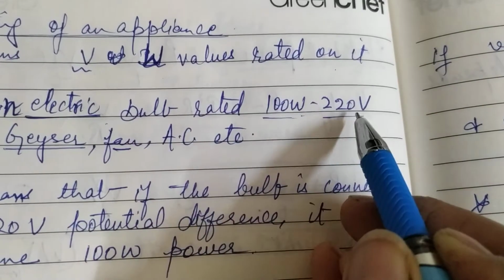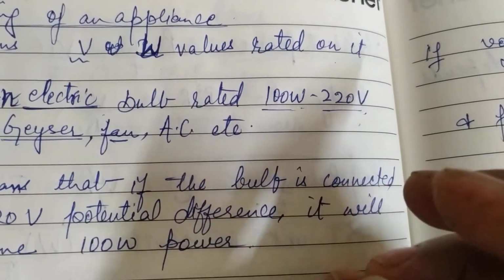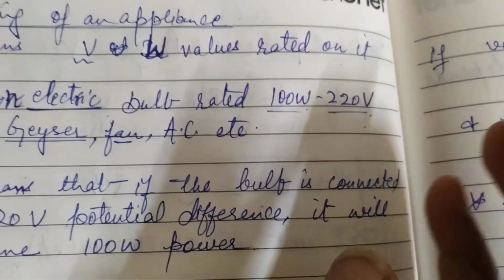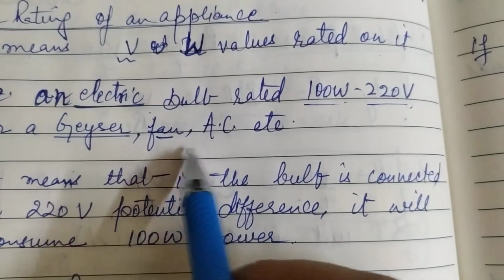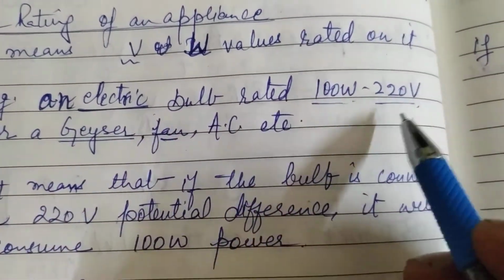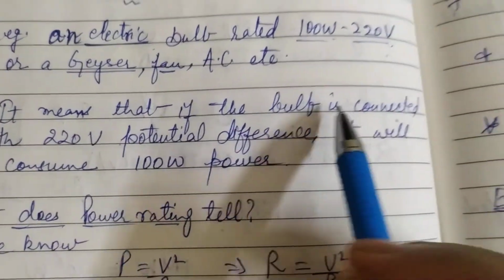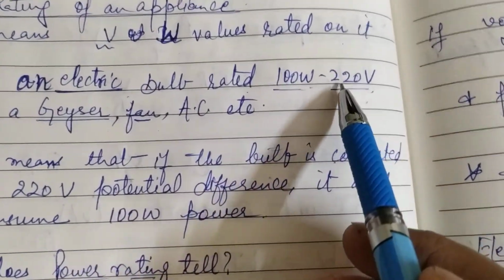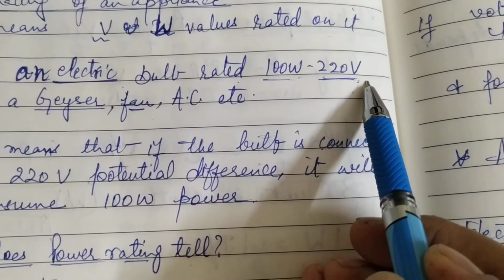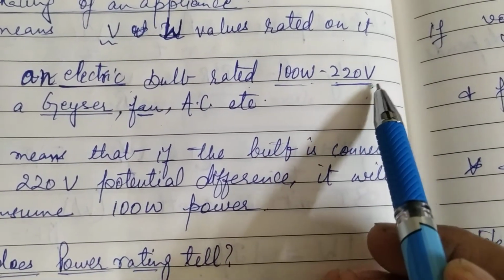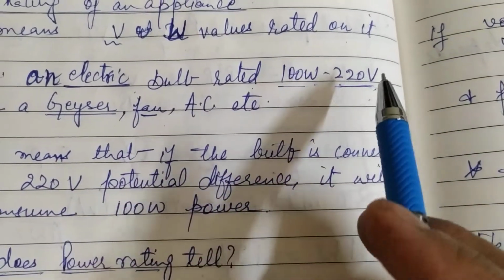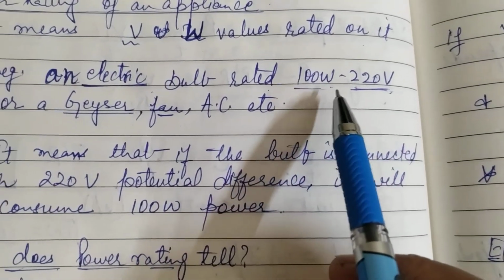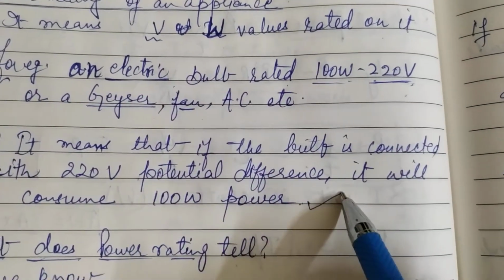These W and V values are always written for every big or small electrical appliance, whether it is a geyser, fan, AC, anything. So what does it mean? It means that if that particular bulb is connected with the rated potential difference, that is 220 volt, then that bulb will consume 100 watts of power.